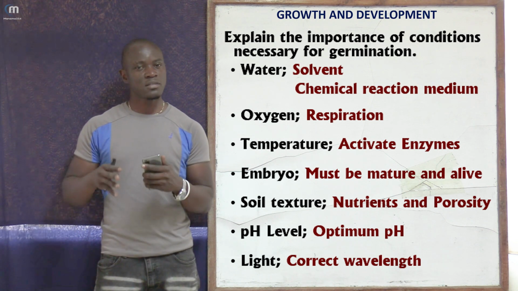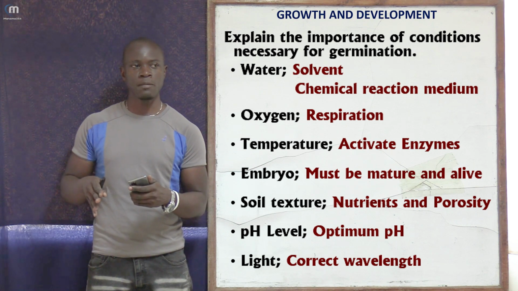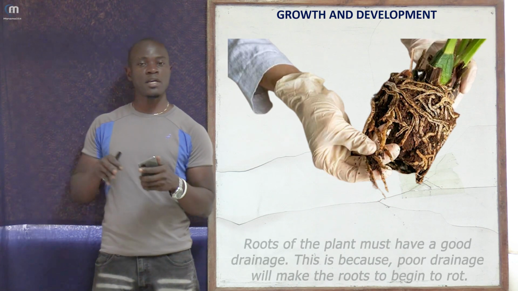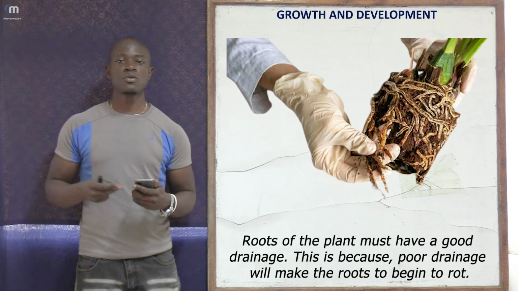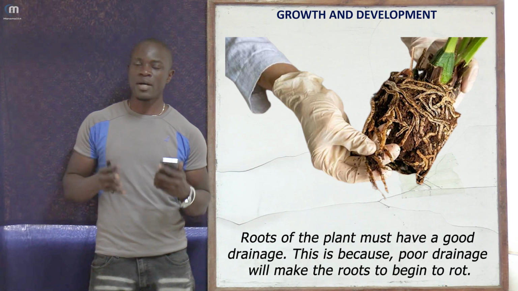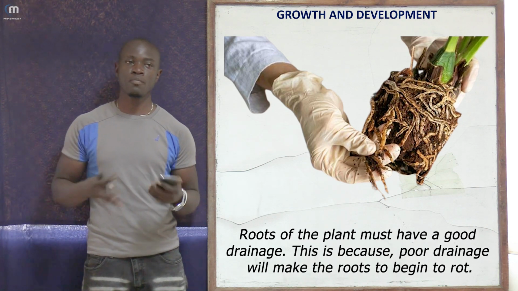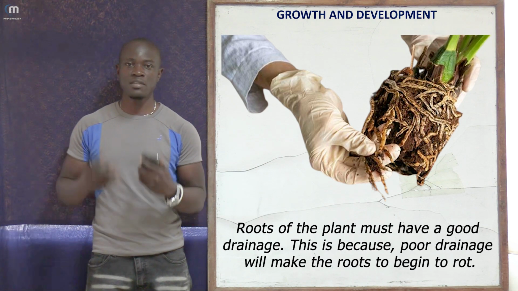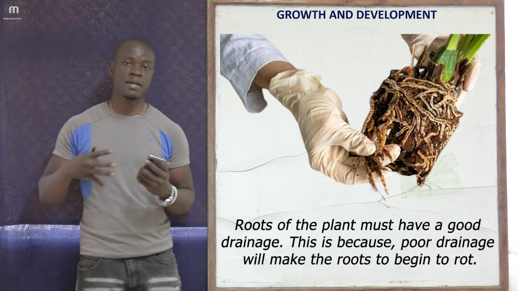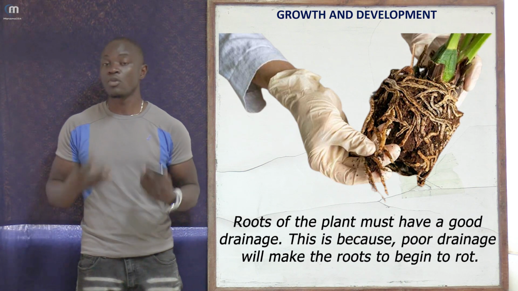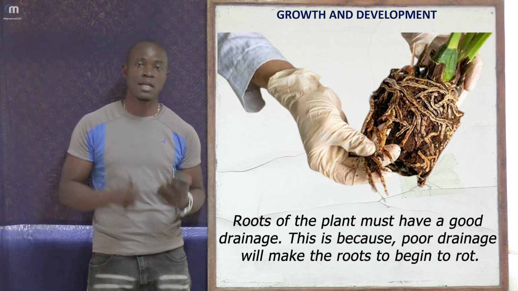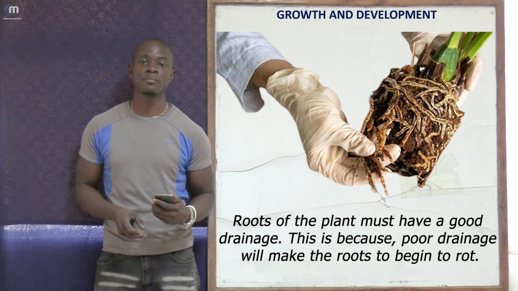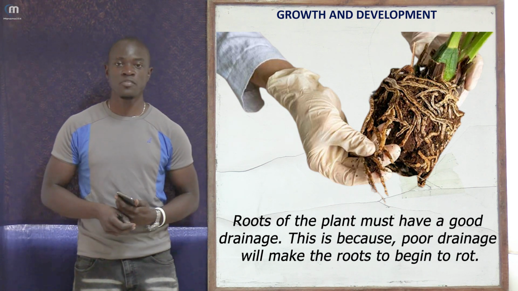If these plants grow in a waterlogged area, some parts of this plant are going to be in contact with water for too long, and then these parts are going to rot. The seeds are going to rot. The radicle is going to rot when placed in a waterlogged region. So the drainage must be good, the drainage must be optimum in order to facilitate the process of rapid growth for this germinating plant.